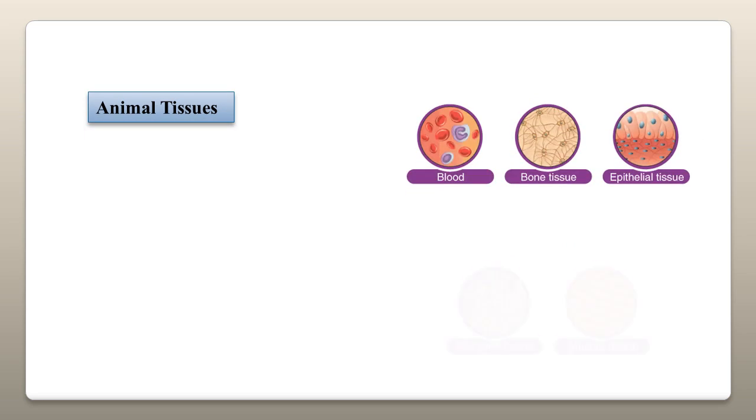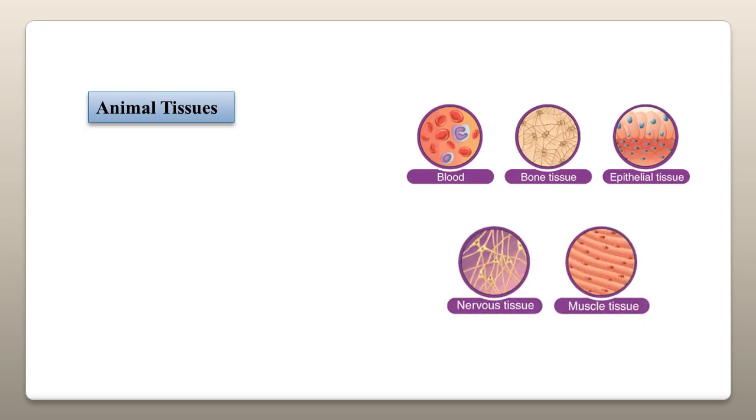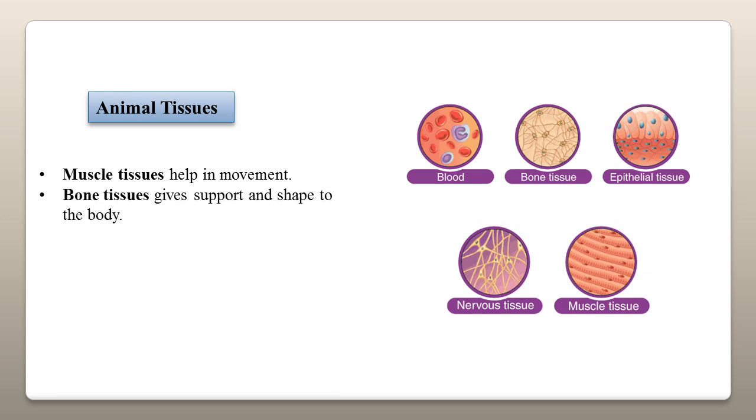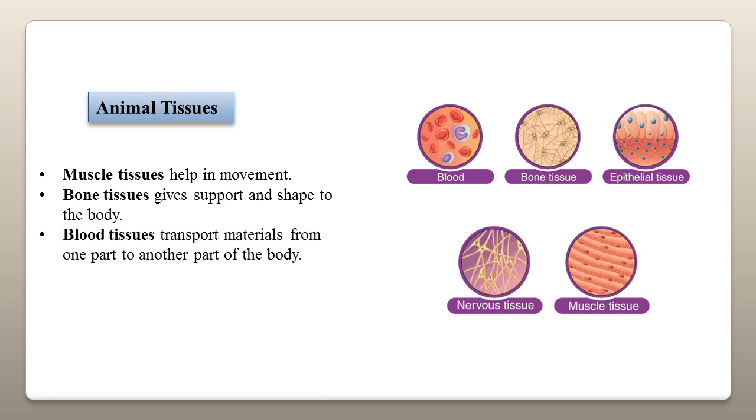Animal tissues. Animals are also composed of different types of tissues like muscle tissues. Muscle tissues help in movement of our body. Bone tissues are formed from bone cells. They give support and shape to the body. Blood tissues are formed from blood cells. They are responsible for the transport of material from one part of the body to another part. Nervous tissues are formed by nerve cells. They are responsible for the communication inside our body.